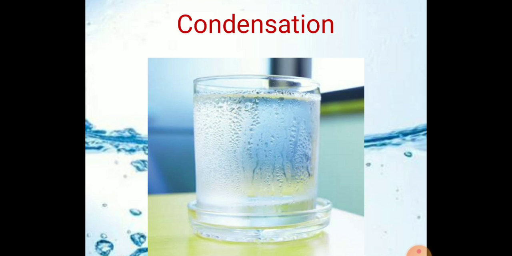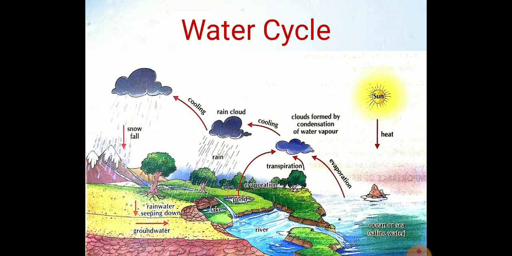You have also seen tiny drops of dew on the grass in winter mornings. This is also because of condensation. Now these processes, evaporation, transpiration and condensation, all happen naturally in the atmosphere to maintain the water cycle.